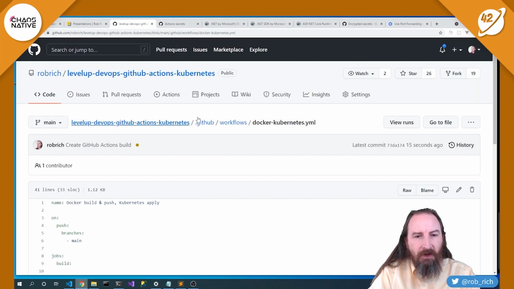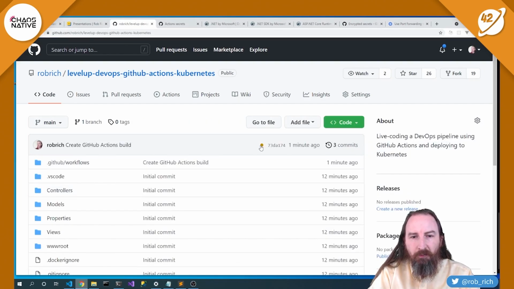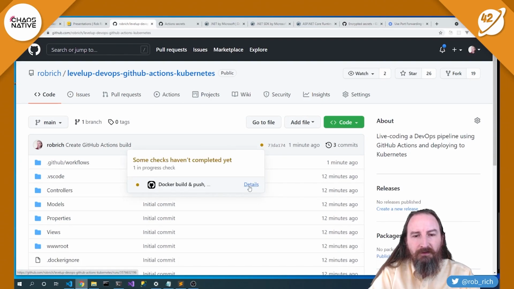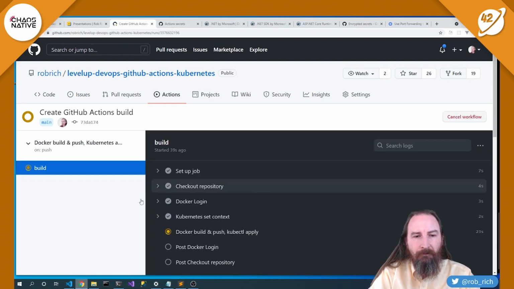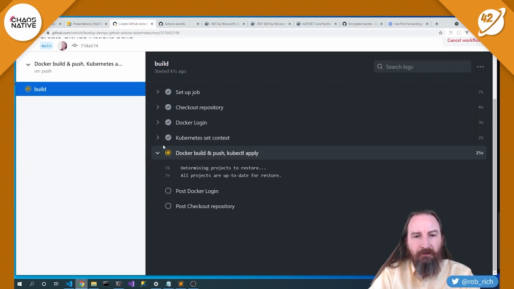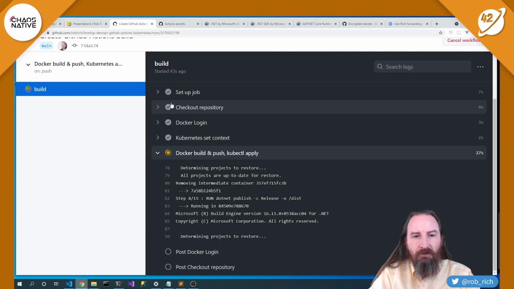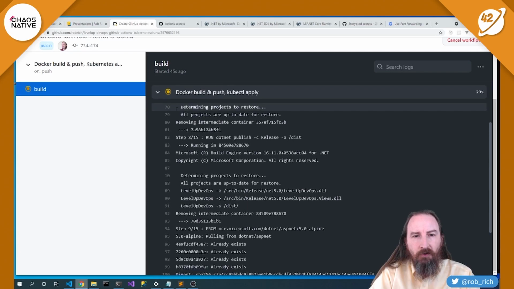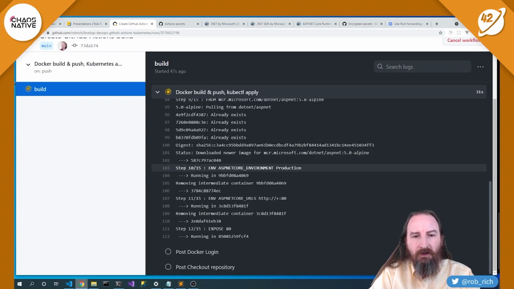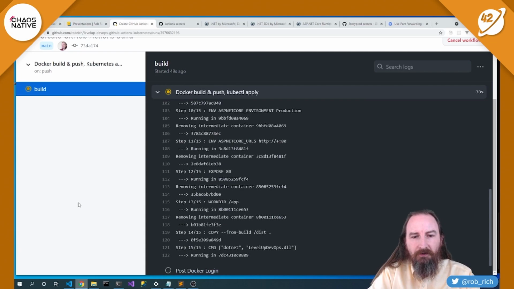Now, because we have a folder inside .github/workflows, it kicked off a build. So let's come back here and we can see this build is running. There's our orange dot, and we can pop open the details of that build. Now it's going to do each of those steps. So it checked out all of our content, did the Docker login, Kubernetes set context. Now it's digging through all of the steps inside of our Docker file.